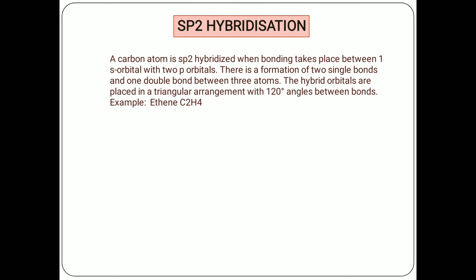Now moving towards sp2 hybridization. In this case, a carbon atom is sp2 hybridized when bonding takes place between one s orbital and two p orbitals. So there is a formation of two single bonds and one double bond between three atoms. The hybrid orbitals are placed in a triangular arrangement with a 120 degree angle between the bonds.